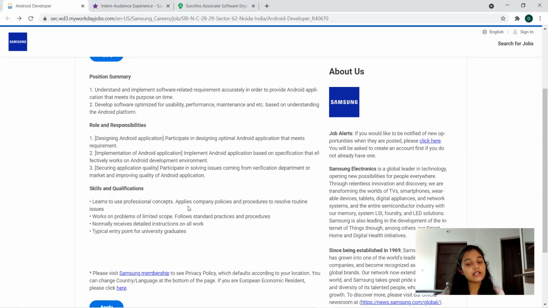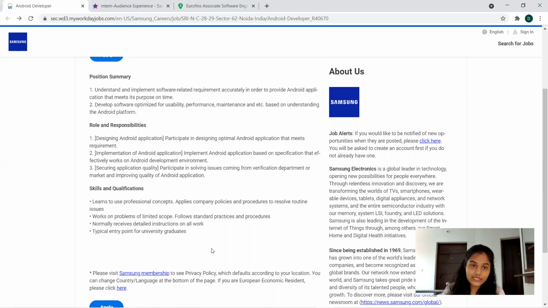Now coming to the skills and qualifications: learns to use professional concepts, applies company policies and procedures to resolve routine issues, works on problems of limited scope, follows standard practices and procedures, normally receives detailed instructions on all work. Typical entry point for university graduates. They have mentioned university graduates, so obviously it is applicable for freshers too. And whether you have internship experience, 1 year of experience, or are a fresher, whoever it may be can apply for this job. So it's a great opportunity.